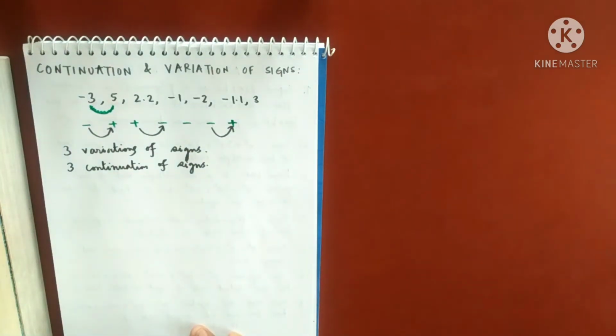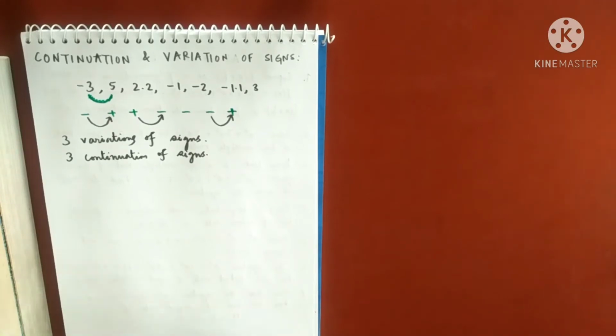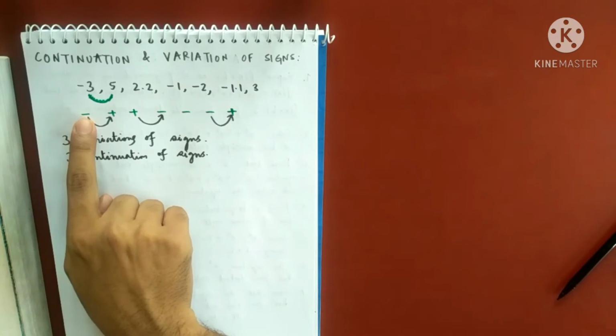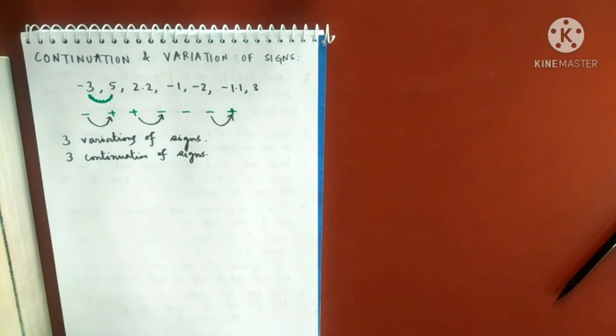So this is what we mean by variation and continuation of signs. When I go from any term to the next term, if the sign changes, we say that is a variation. And if the sign does not change, we say that is a continuation. We are mostly interested in the variation.